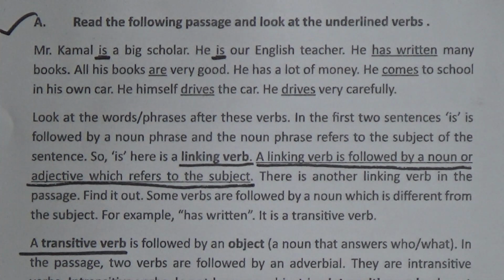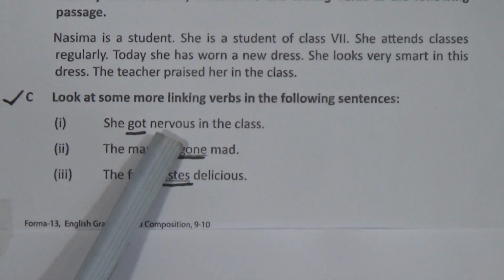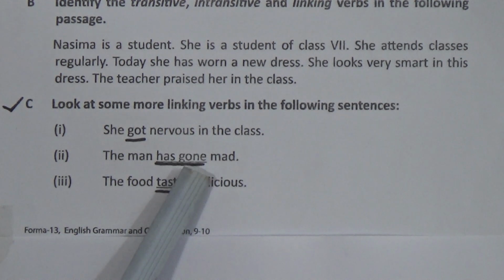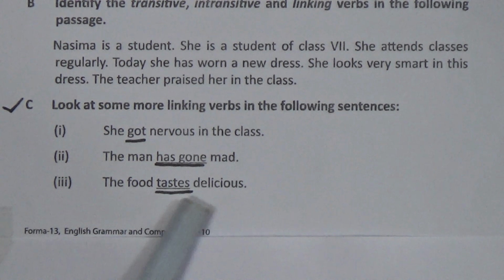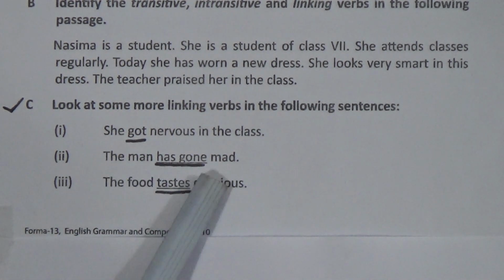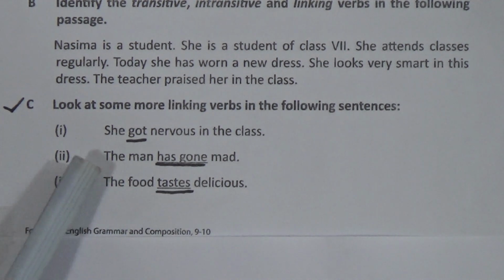Now we will go to some examples. Look here, look at some more linking verbs in the following sentences. For example, she got nervous in the class, and after got, what is the adjective? It is nervous. Then the man has gone mad. After has gone, there is the adjective mad, and the food tastes delicious. Look, these three words are linking verbs: for example, got, has gone and tastes. Now we have got an idea regarding linking verbs.